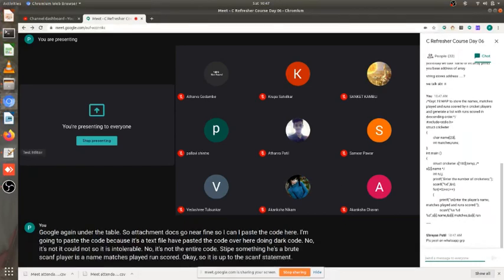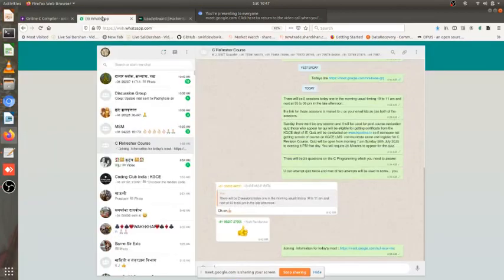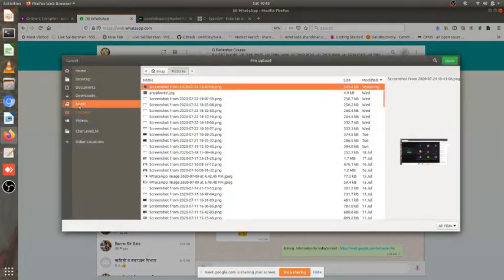I'll post on the WhatsApp group. Yeah, that's a good thing that you suggested. I didn't think of that. Sometimes it happens, the common sense doesn't prevail. Thank you for doing that. So I'll use the attachment of WhatsApp to attach it. Good that you reminded me that we also have access through WhatsApp.